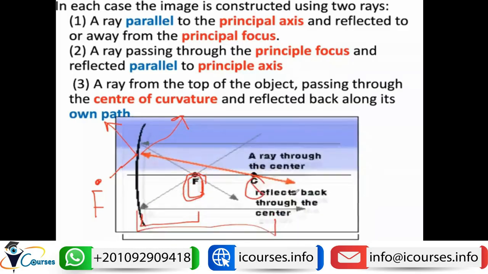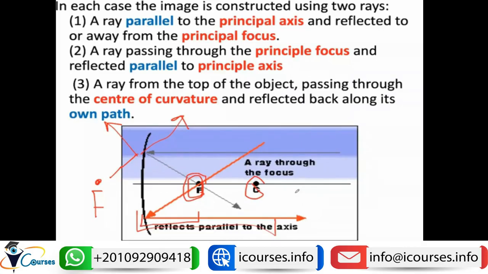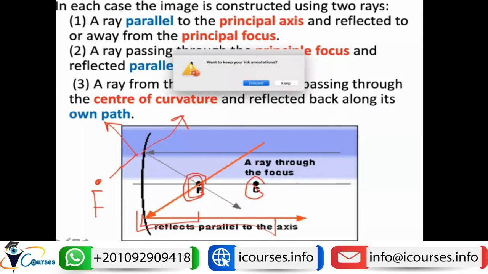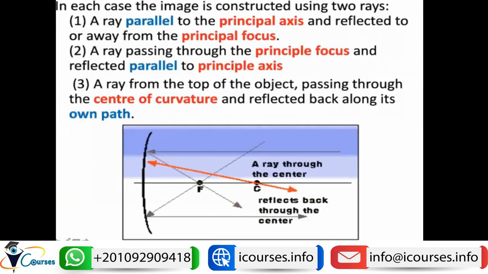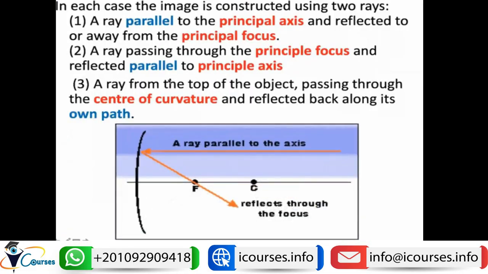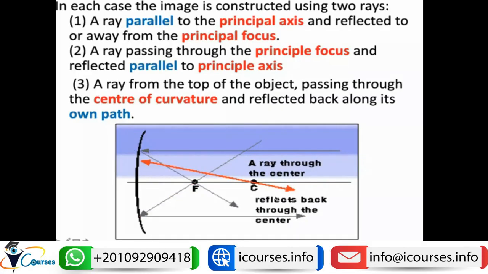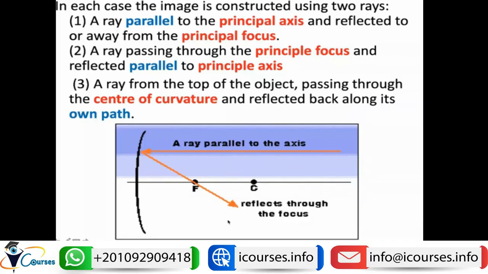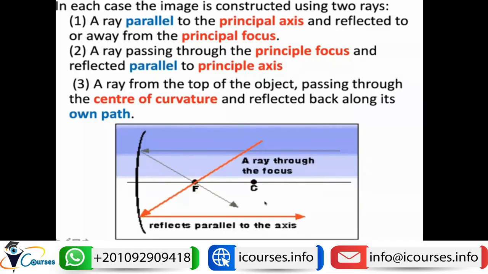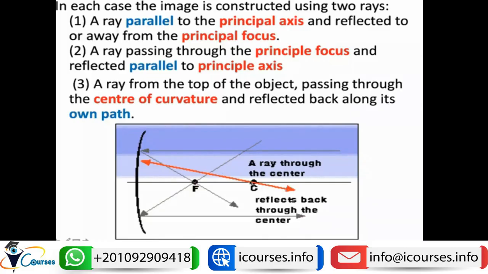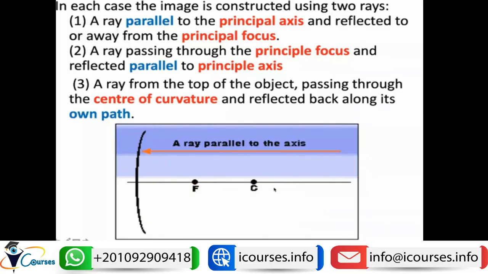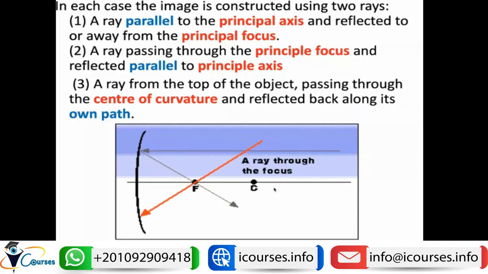So to summarize, let me just remove these drawings. A light ray parallel to the principal axis will be reflected passing through the focus. If a ray passes through the focus, it will be reflected parallel to the principal axis, and if a ray passes through the center of curvature, it will be reflected upon itself. So this is the behavior of light as it hits the reflecting surface.